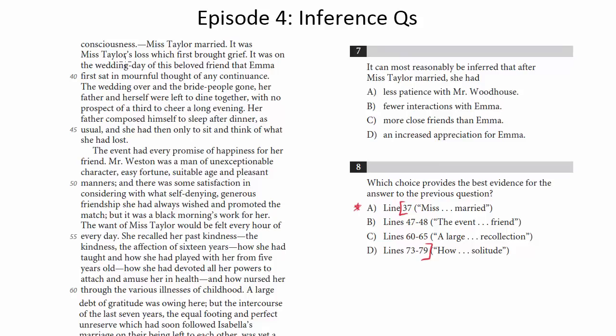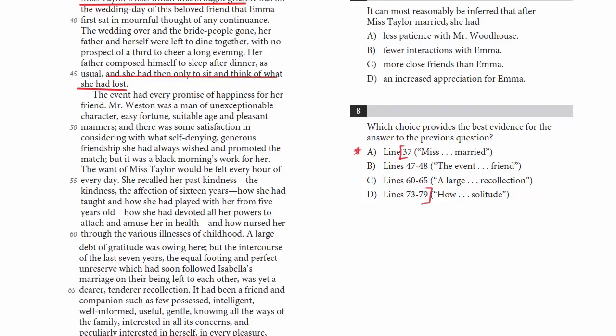It was Miss Taylor's loss which first brought grief. We talked about this in the previous question, how the lack of Miss Taylor is going to be felt because she's not going to be hanging out with Emma every day, essentially. Emma first sat in mournful thought of any continuance. She had then only to sink in thought of what she had lost. Again, this repetition of the word lost. The event had every promise of happiness for her friend. Mr. Weston was a great dude. The want of Miss Taylor would be felt every day.